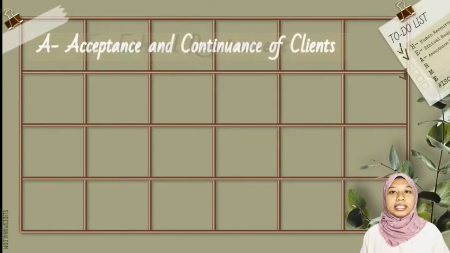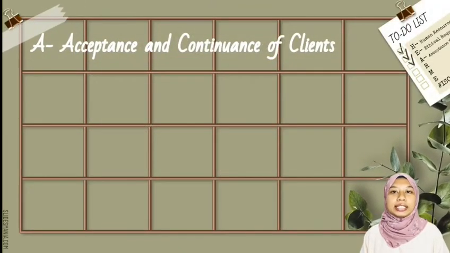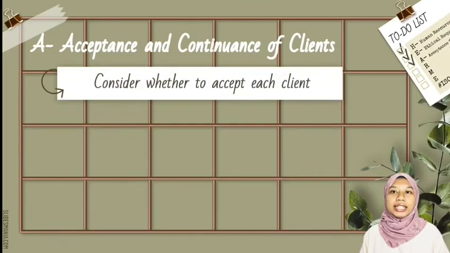Appropriately, the A is for acceptance and continuance of clients. The audit firm must consider whether they should accept every engagement.